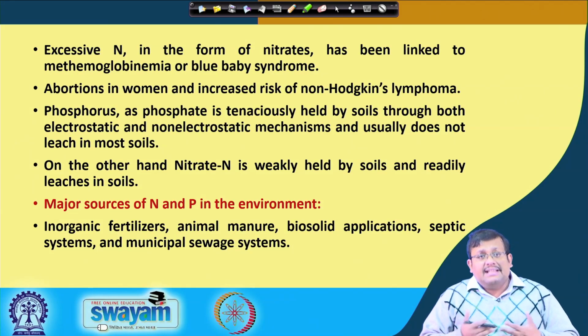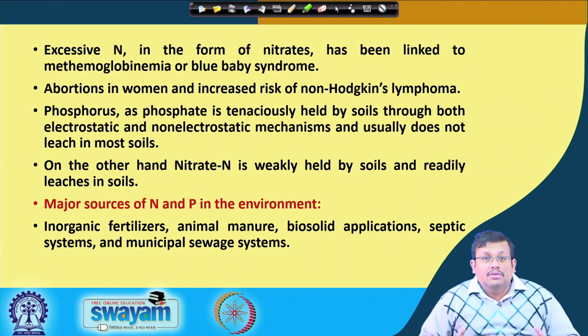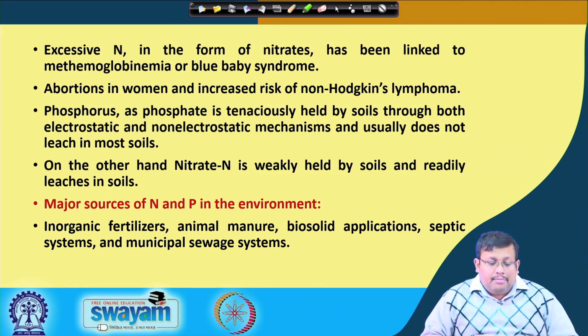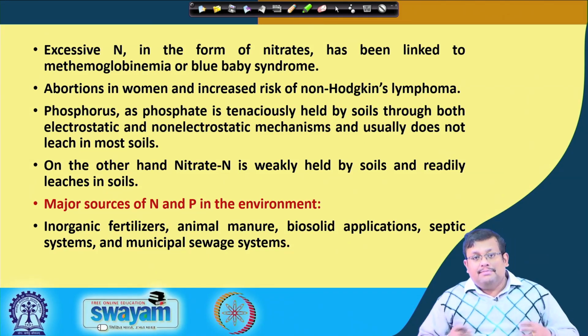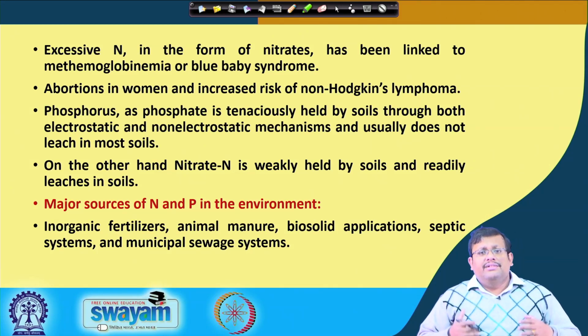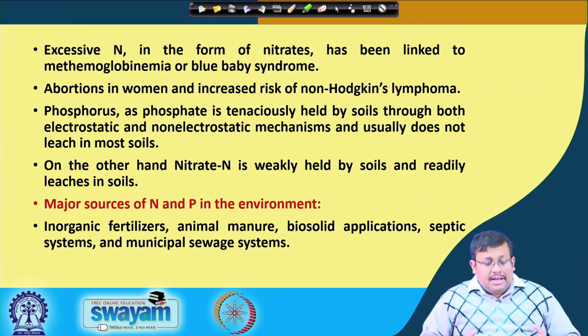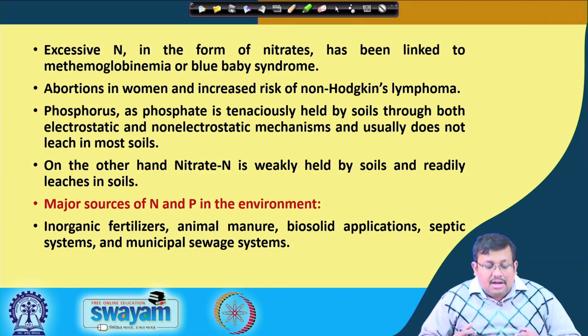So, remember, excessive nitrogen in the form of nitrates has been linked to methemoglobinemia, or blue baby syndrome. It is a very important disease which occurs due to nitrogen pollution in the groundwater aquifers. Also, it results in abortion in humans and increases the risk of non-Hodgkin's lymphoma.